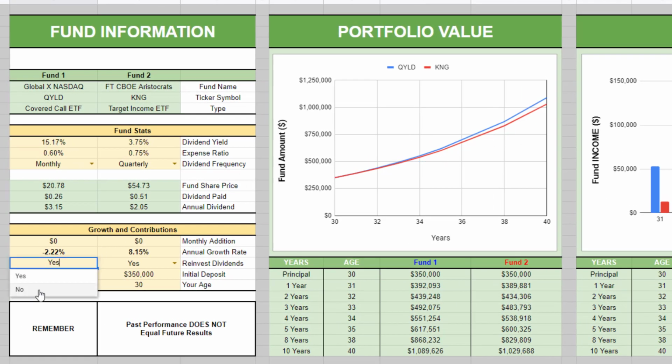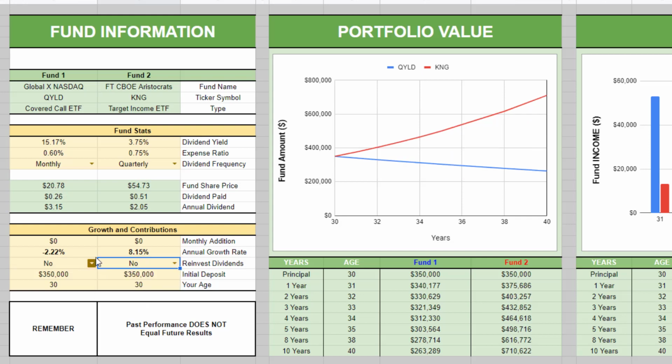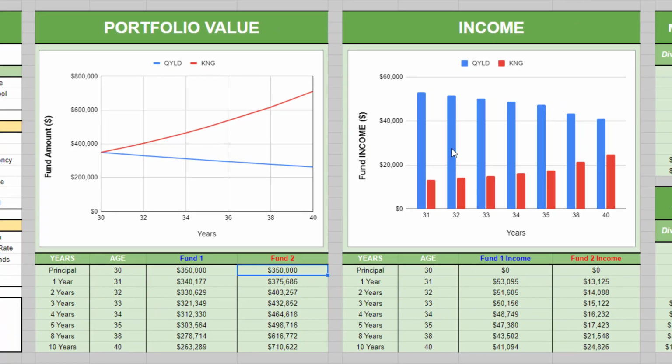Let's keep it as it is, 15.17. And then change our reinvesting dividend selection and say we do not want to reinvest dividends. Then you can see QYLD will fall short over the long term. You would have a depreciating asset. $350,000 would turn into something like $263,000 if the fund continued to drop over the next 10 years, as it has in the past 8 years. Whereas KNG would go from $350,000 to $710,000 if over the next 10 years it performed like it did over the past 4 years.